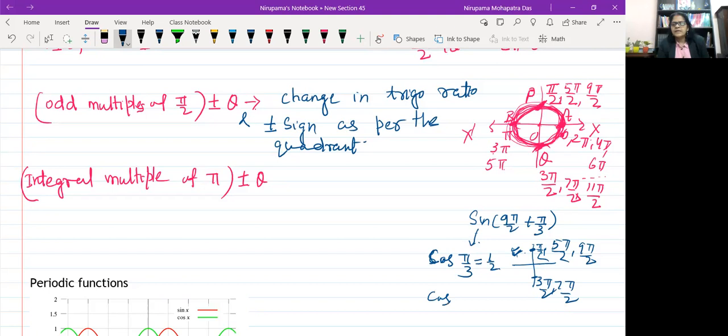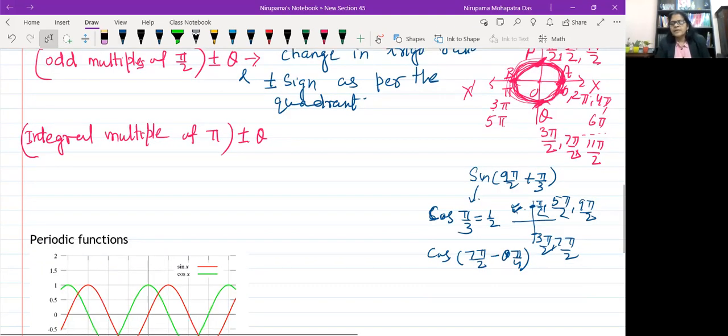Similarly, if I say cos of 7 pi by 2 minus theta, why take theta here? Suppose it is pi by 4. Now here you see, 3 pi by 2, 5 pi by 2, 7 pi by 2 is here. 7 pi by 2 minus pi by 4 means it will be in the third quadrant.